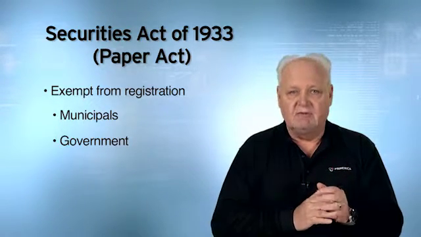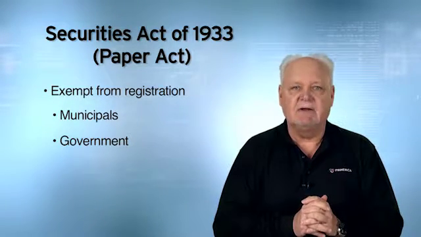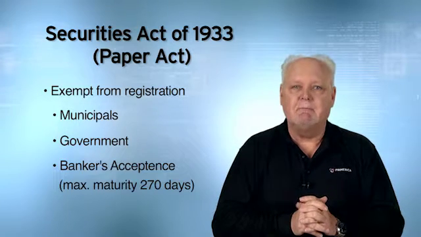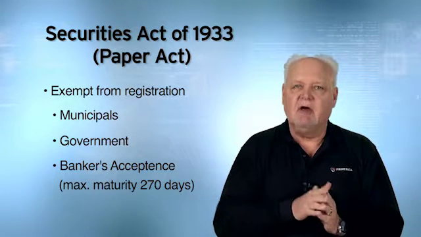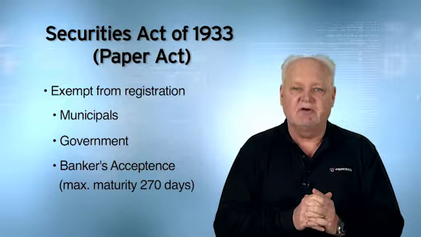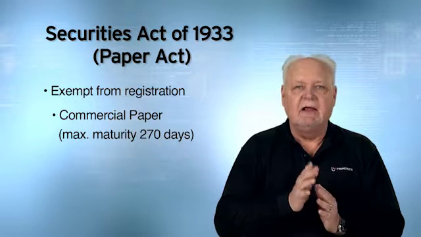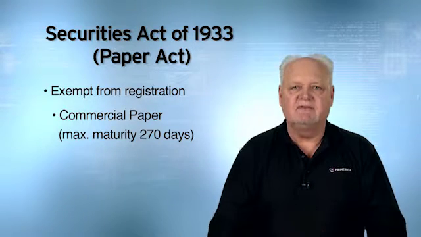The T-bills, the T-notes, T-bonds don't have to be registered with the U.S. government. Next exempt would be banker's acceptance. Now, this is as long as the maximum maturity does not exceed 270 days. Next would be commercial paper. Again, maximum maturity does not exceed 270 days.